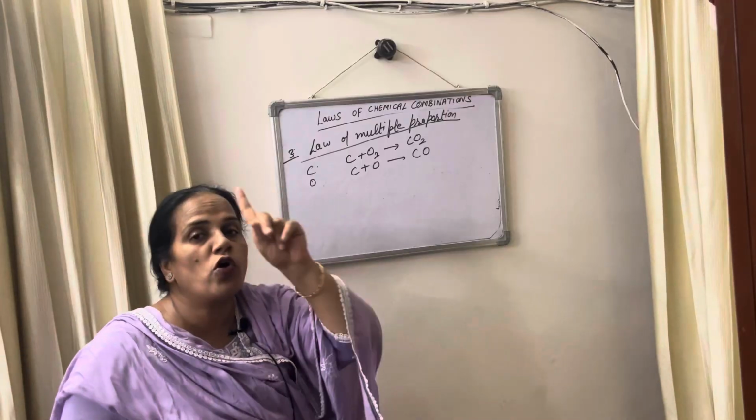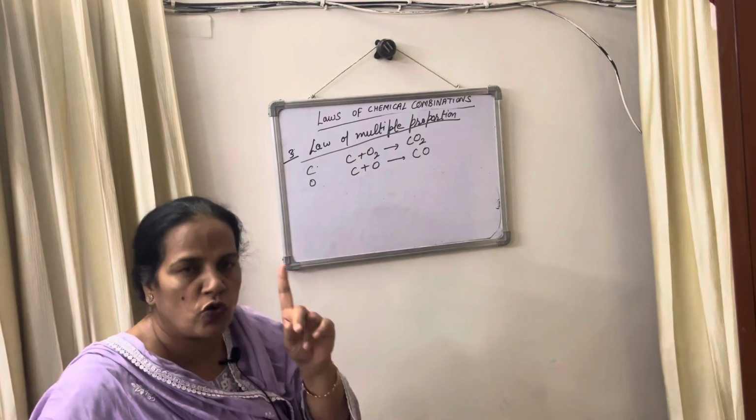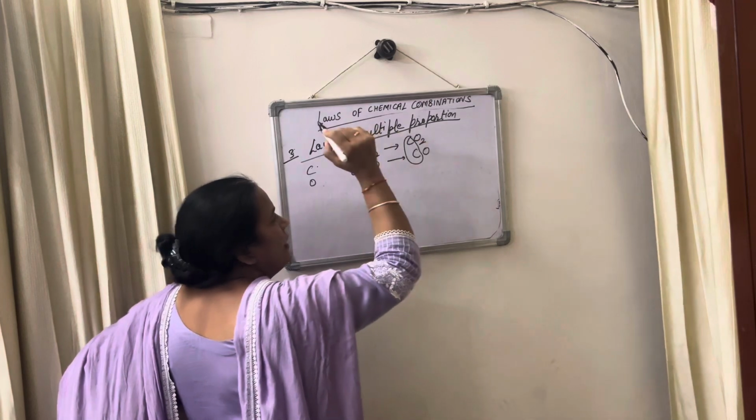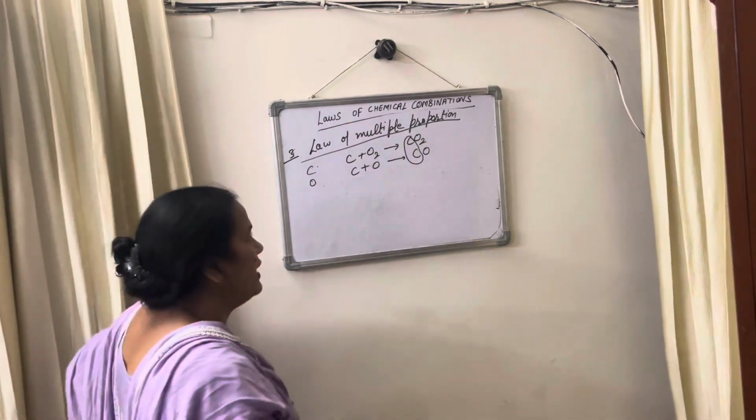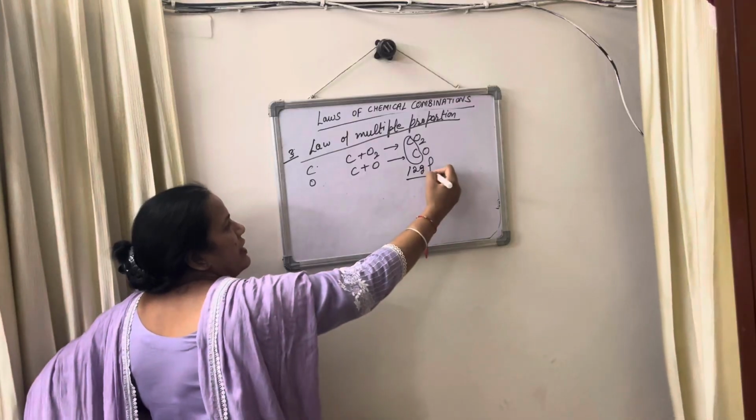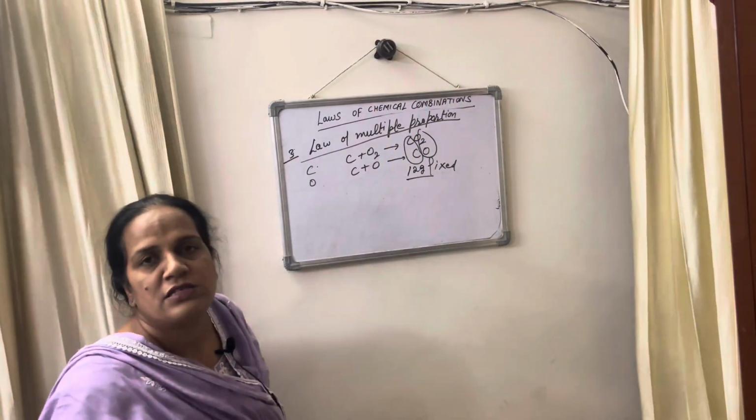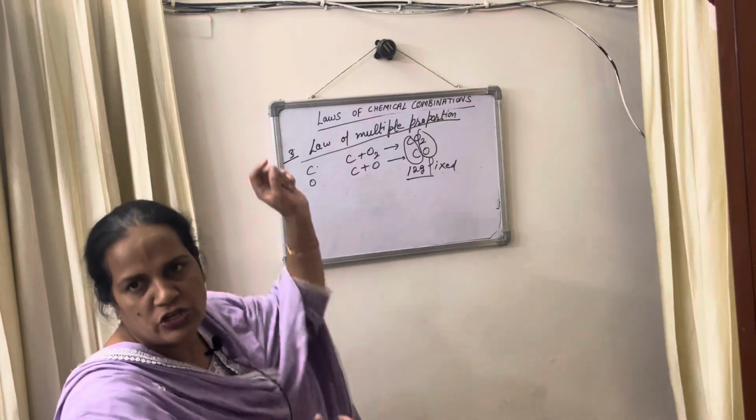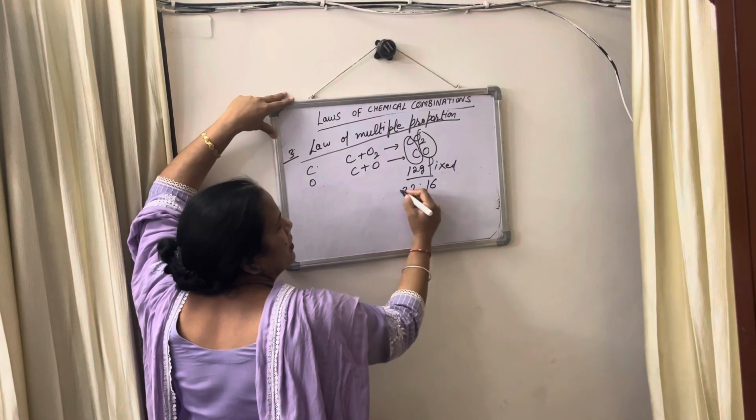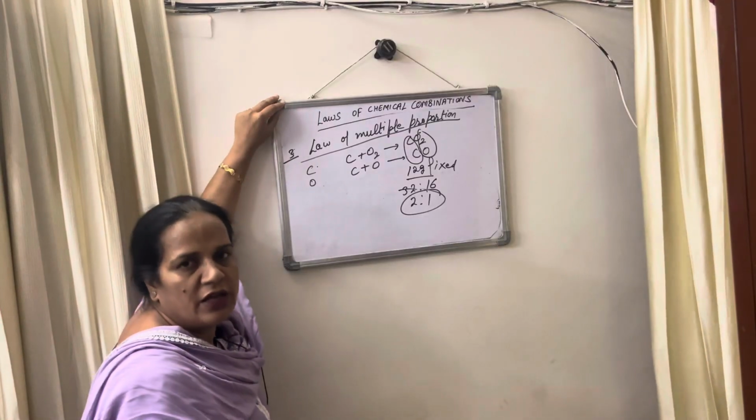The mass of one element remains fixed. Here, mass of carbon is fixed, that is 12 gram. Then the mass of the other element bears a simple whole number ratio. For example, in this case 32:16. This is the simple whole number ratio.